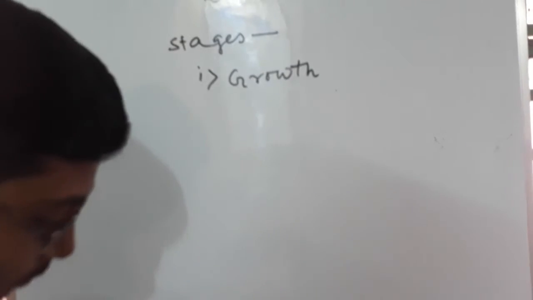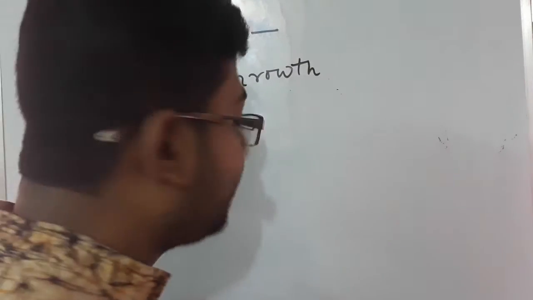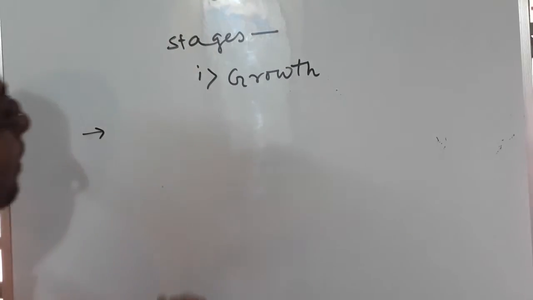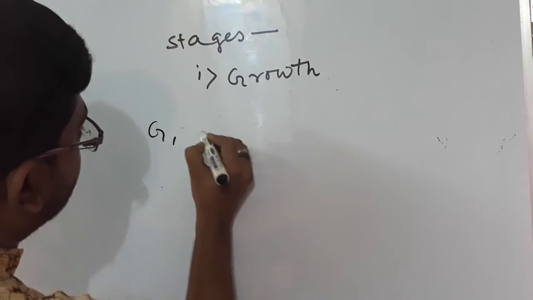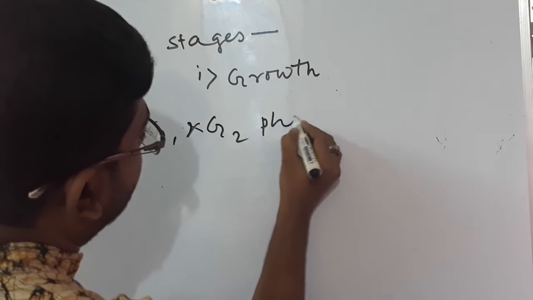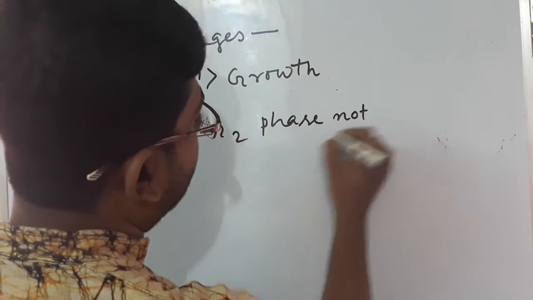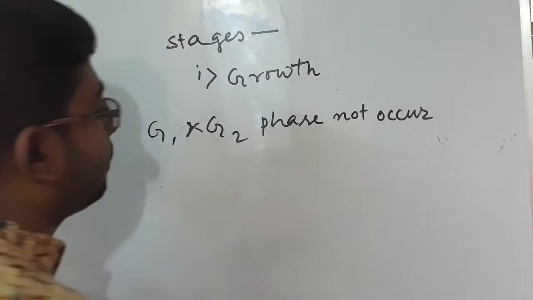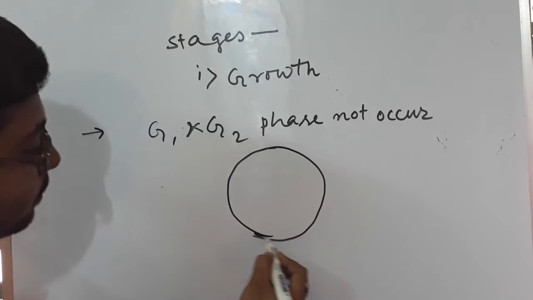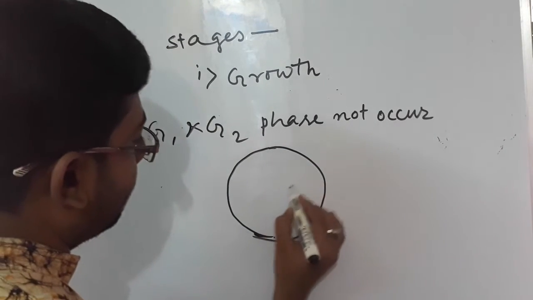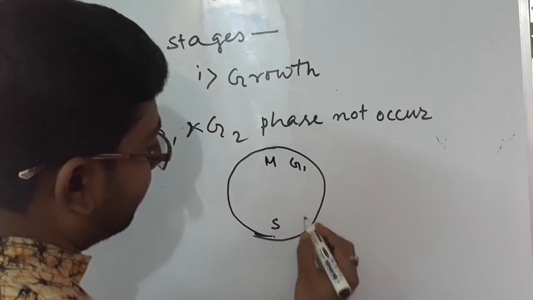Now, in the case of mammals, animalia, in the growth the G1 and G2 phases of cell division do not occur. Okay, this is the phase of cell division, you know, actually S, G1, M, G2.